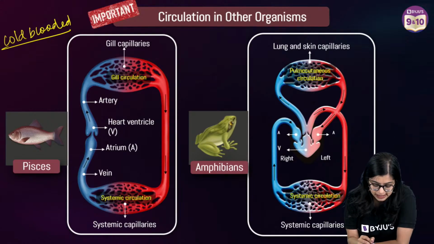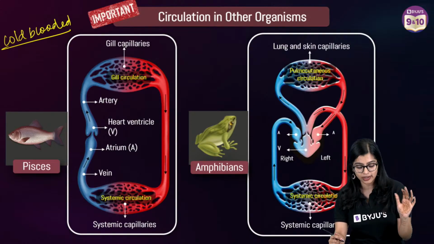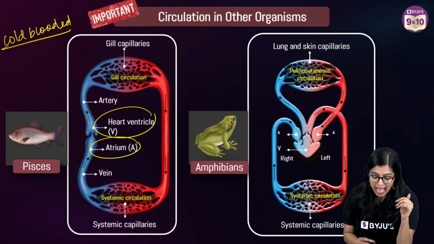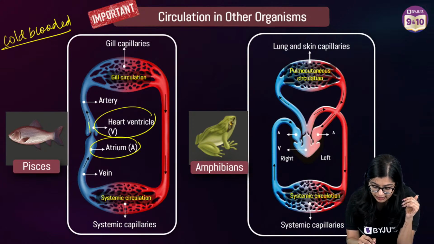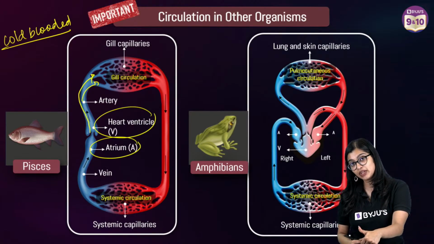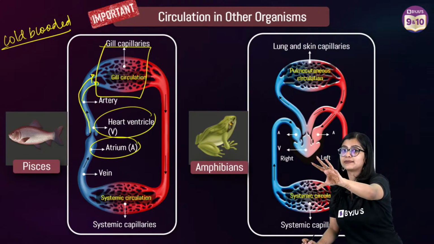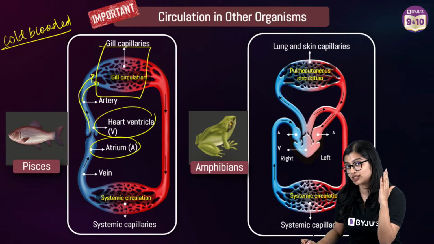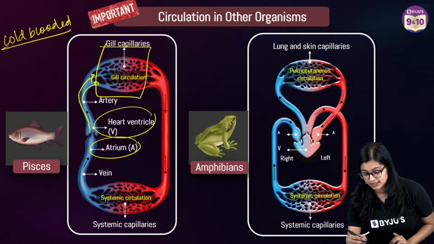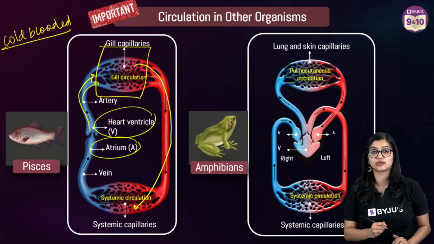Here, they have a two-chambered heart first of all. They have one atrium and one ventricle. From the ventricle, the arteries pump deoxygenated blood, but they first go to the gills. At the gills, gaseous exchange takes place, and from there oxygenated blood is transported to different parts of the body.